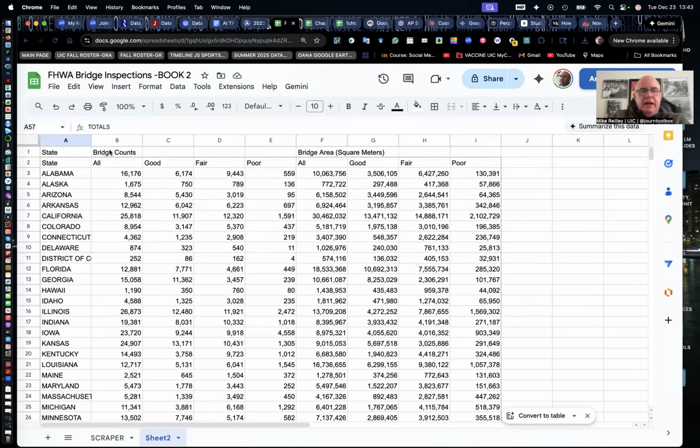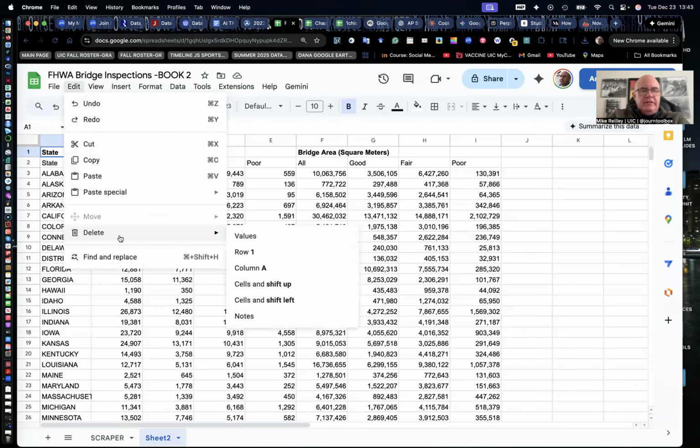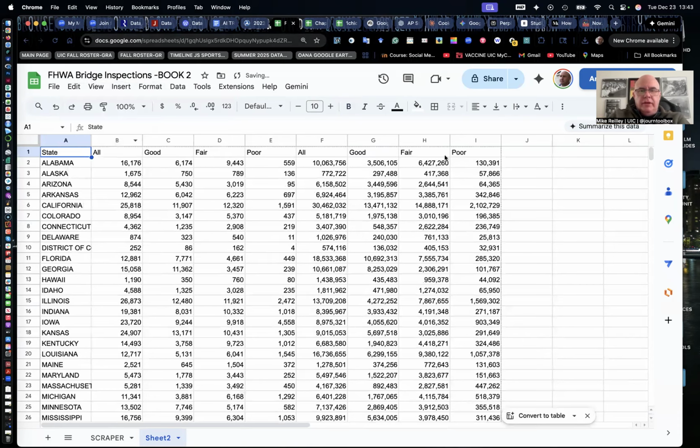I always boldface my top row just so I've got it highlighted a little better, so I know and you can see that it's a header row. I'll actually delete this one out. Edit, delete row one, and I'll boldface this row. So we just want the header row with one row of header labels for each column. It'll make things easier when we go to sort and filter.